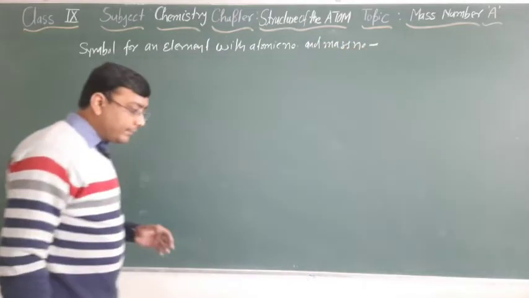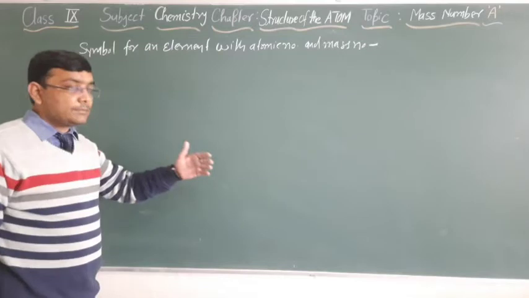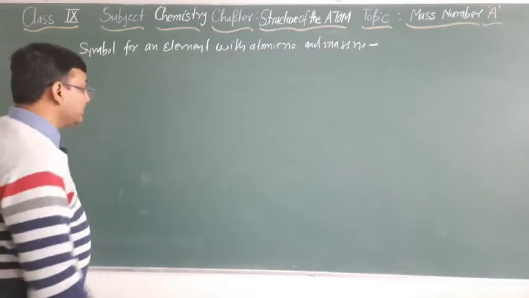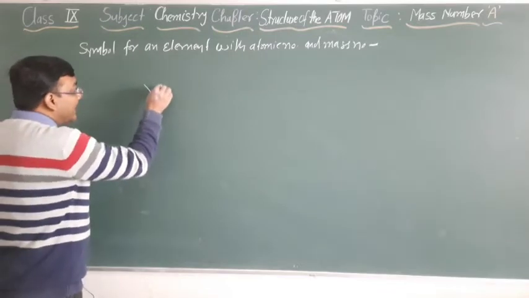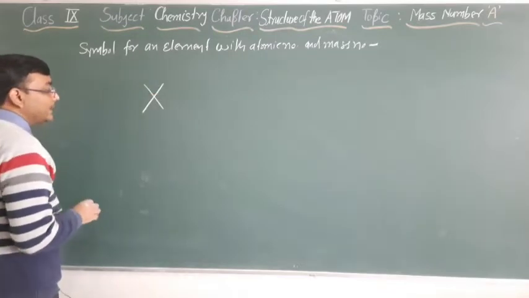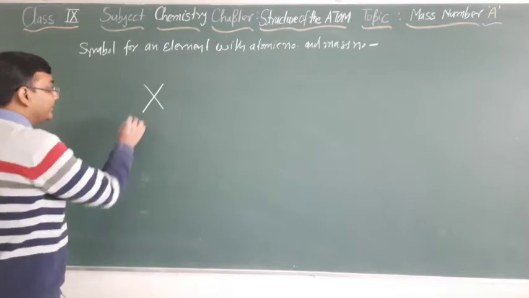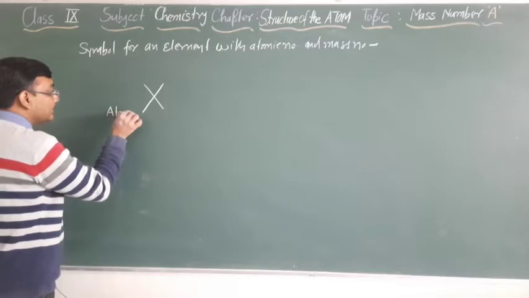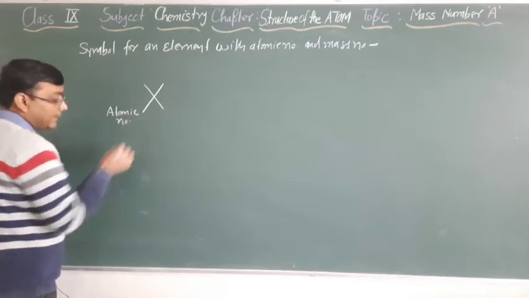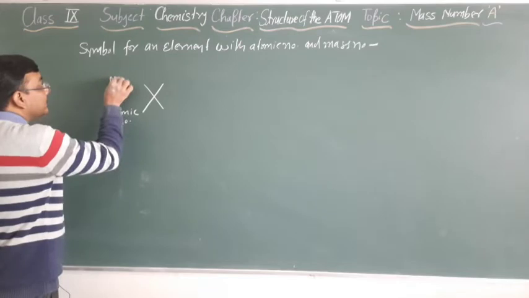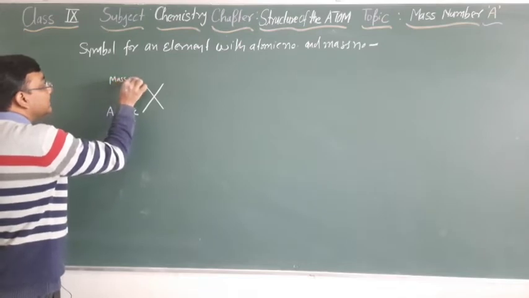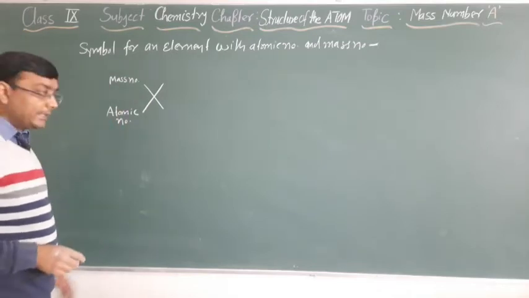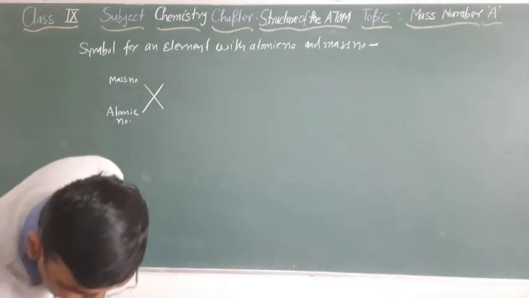So how will we express in terms of the symbol a particular element with atomic number and mass number? Suppose an element X. It is a convention, we have to write the atomic number down and the mass number at the up, at the corner of the element. Atomic number at the bottom, mass number at the top.